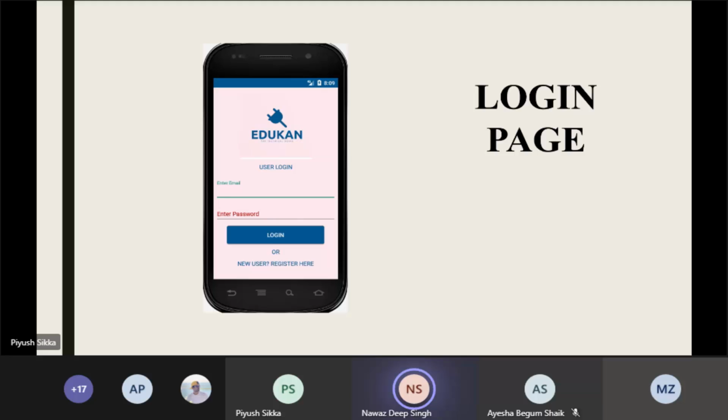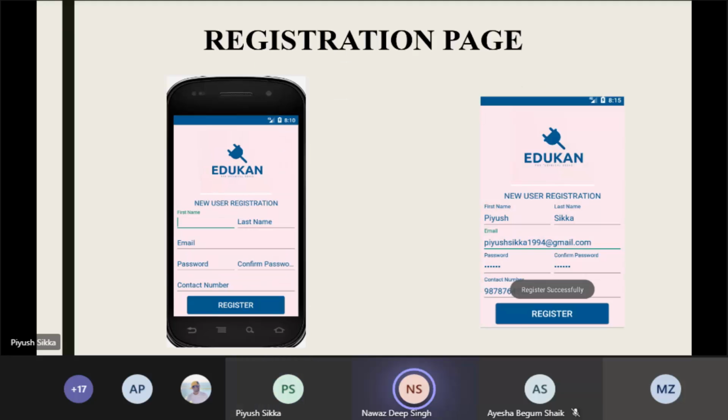That is where he can enter his email and enter the password that he has already been registered and validated as well. Otherwise, if the user is not registered, he can still click on register here. So here is the registration form. Firstly, we are entering the user's first name, the last name, the email, password, confirm password, and the contact number. These fields are all very much necessary because the validation is applied on all of them.